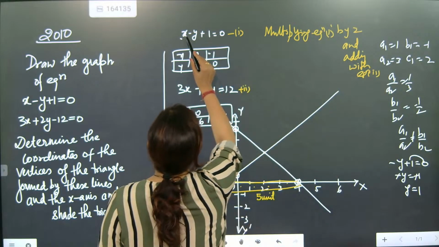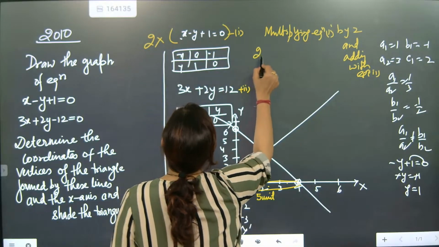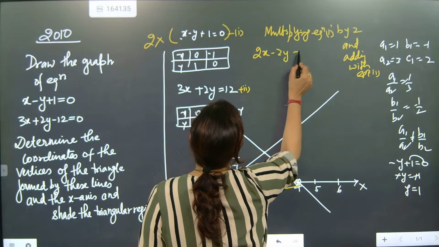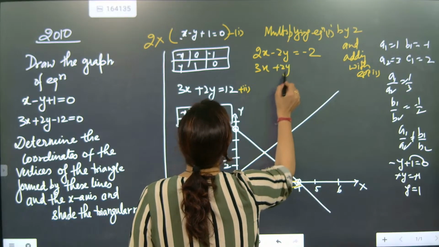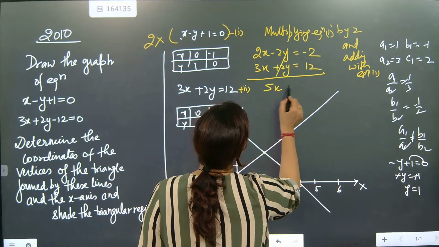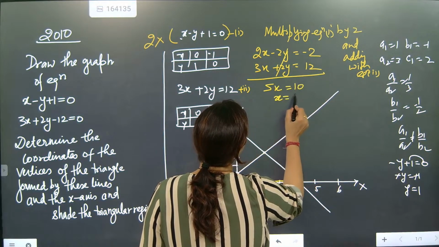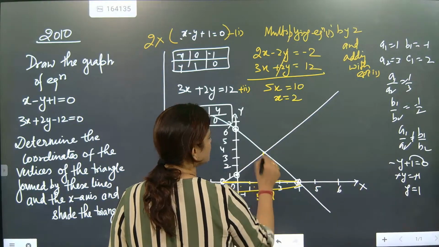This will get multiplied by 2, so it will become 2x minus 2y equal to minus 2. And here 3x plus 2y equal to 12. So this will get cancelled. 5x is equal to 10. So x is equal to 2.